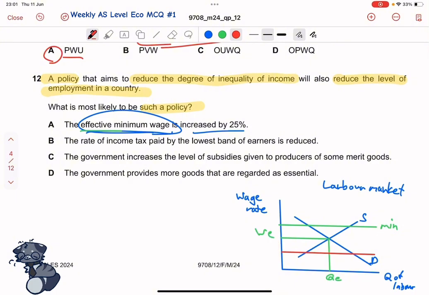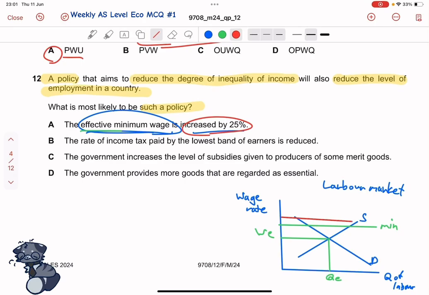However, if it's above the equilibrium wage rate, then wages will have to start from this point. It will start increasing from this point, so however much it increases, it will always be greater than the original equilibrium wage rate. So that means that lower income people who were originally earning this amount will definitely get an increase in their incomes. All right? So what this says is that the effective minimum wage has increased by 25%. And you know what? This value doesn't exactly matter because we know it increases. So that's all that matters.